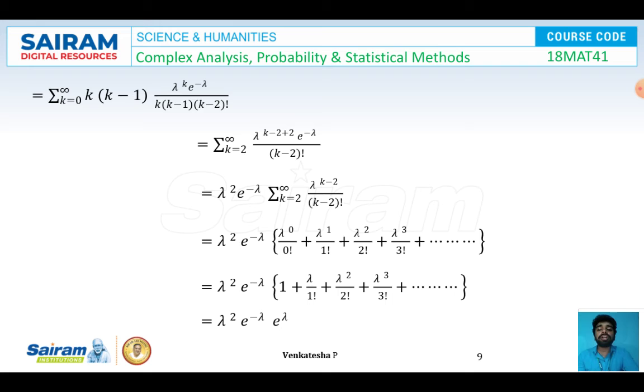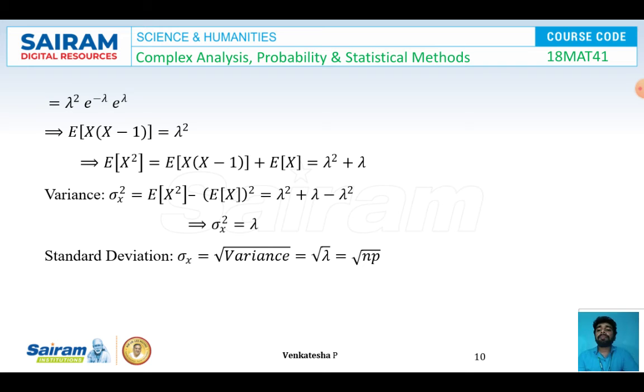Expanding this summation by replacing k is equal to 2 till infinity, I got lambda square e power minus lambda. For k is equal to 2, I got lambda power 0 by 0 factorial. For k is equal to 3, I got lambda power 1 by 1 factorial. For k is equal to 4, I got lambda square by 2 factorial. For k is equal to 5, I got lambda cube by 3 factorial and so on. So I got lambda square e power minus lambda into 1 plus lambda by 1 factorial plus lambda square by 2 factorial plus lambda cube by 3 factorial and so on. And this is nothing but e power lambda by using exponential series. So I got the expression lambda square e power minus lambda into e power lambda. After simplifying, this becomes positive, and I got expectation of x into x minus 1 will be equal to lambda square.